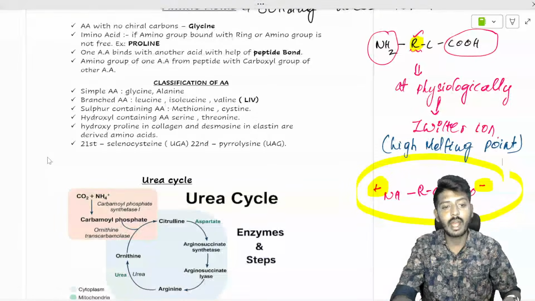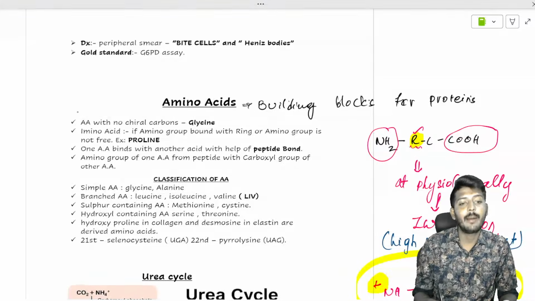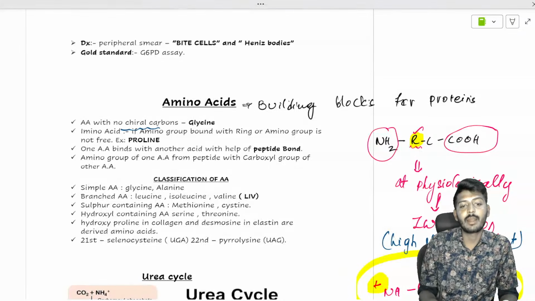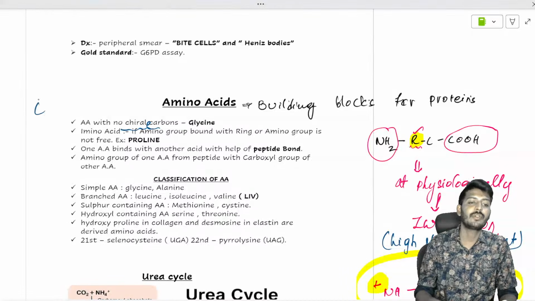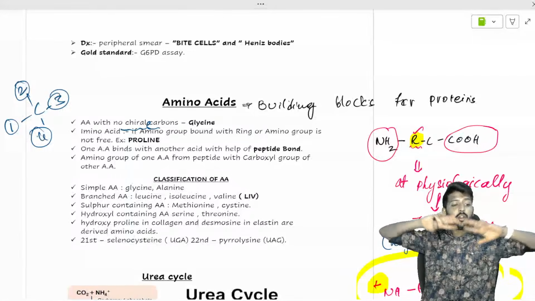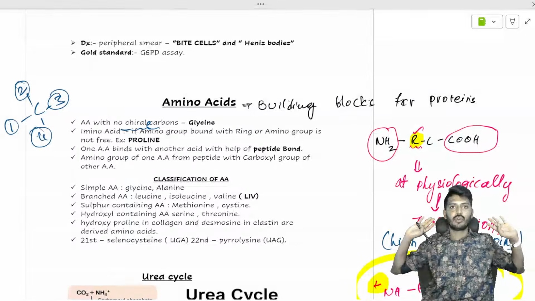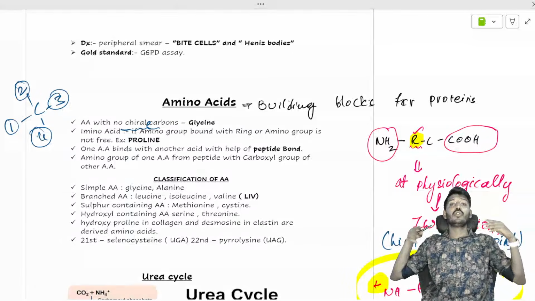Okay, now the most important aspect which you need to understand is the amino acid without any chiral carbon. Chiral carbon is such type of carbon, it is bound to 4 different groups. कोई भी कार्बन की वैलेंसी 4 होती है, वो चारों अलग अलग चीजों से जुड़ा हुआ है. Okay, it does not have similar ones. So it is bound to 4 different things.